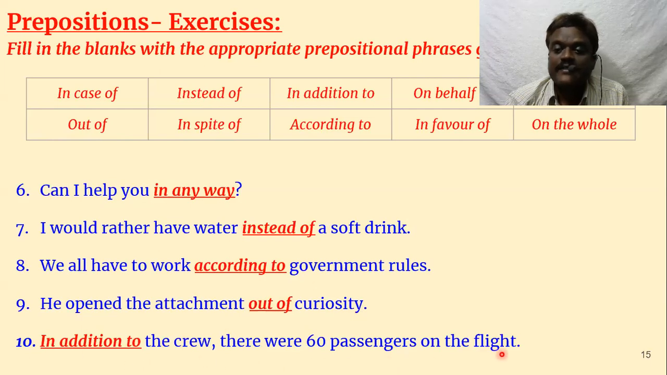Dash the crew, there were 60 passengers on the flight: in addition to the crew. Crew means those who work on the flight or on the ship. Okay, they are employees. There are 60 passengers who pay and get into the plane, and they get the payment. Those who get the payment are called crew, those who work for the passengers. Okay, in addition to the crew, there were 60 passengers on the flight.